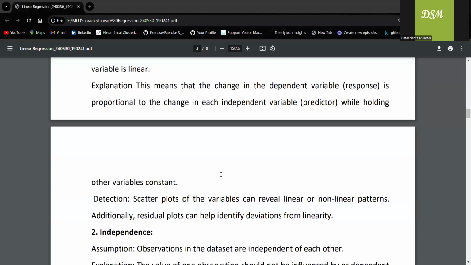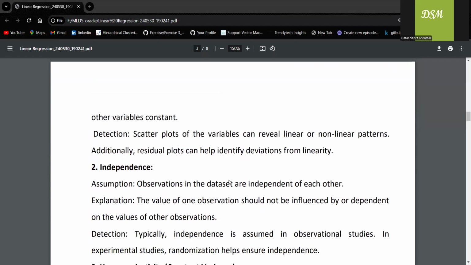One more thing, I want to know whether the data is linear or not. How can I do that? I can go ahead with a scatter plot or pair plots, right? Most probably a scatter plot will give us the idea about it. So what is the purpose of a scatter plot? We try to study whether the change in the dependent variable is proportional to the change in the independent variable. Let me also give you an example, predicting house prices. When the number of bedrooms increases, the price also will increase, right?